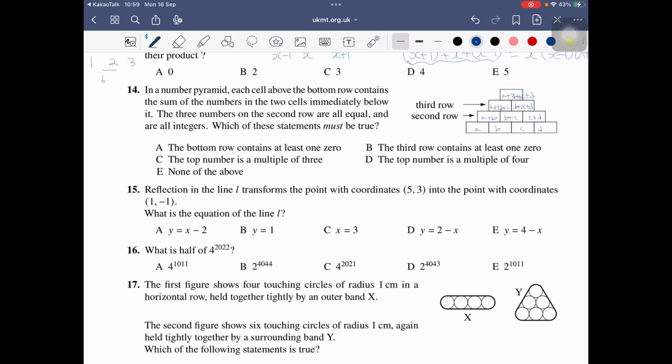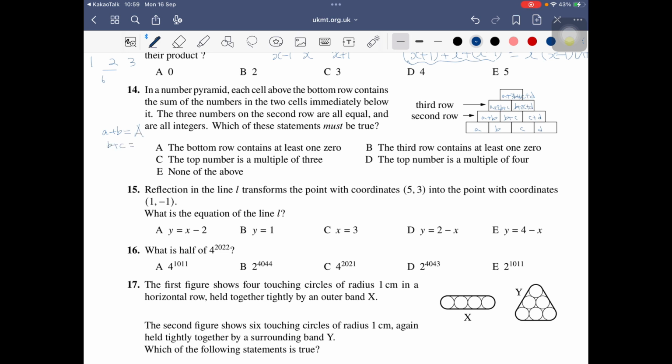So all integers, and the 3 numbers on the second row are all equal: A plus B, B plus C, C plus D all equal.